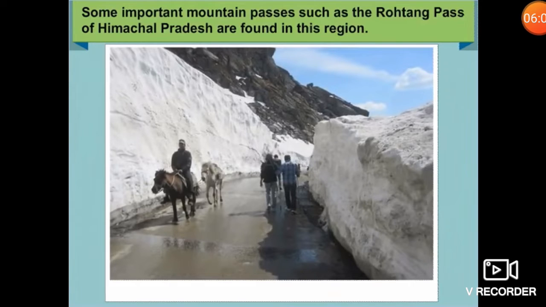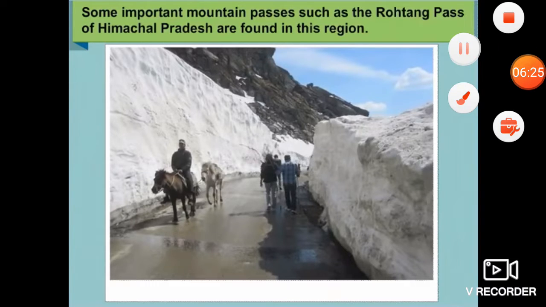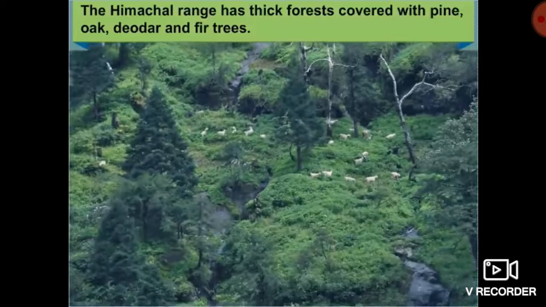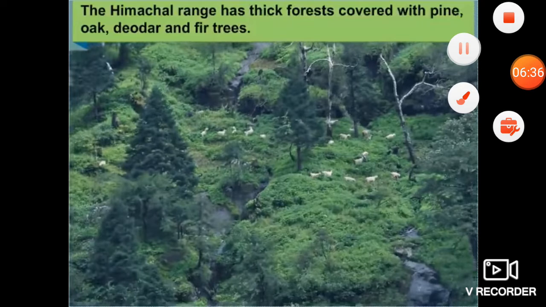Some important mountain passes such as Rohtang Pass of Himachal Pradesh are also found in this region, and people from the plains went to these regions to get relief from the hot climate. The Himachal range has thick forests covered with pine, oak, deodar and fir trees.